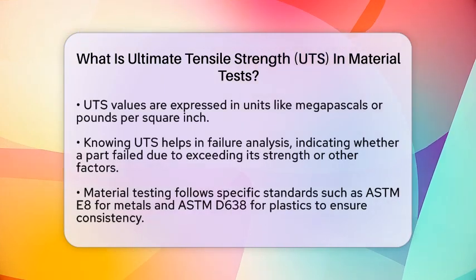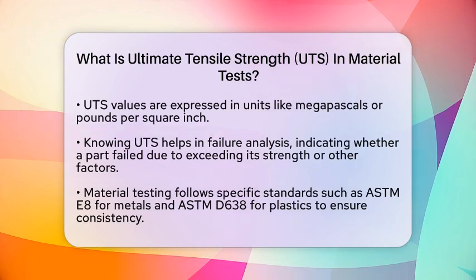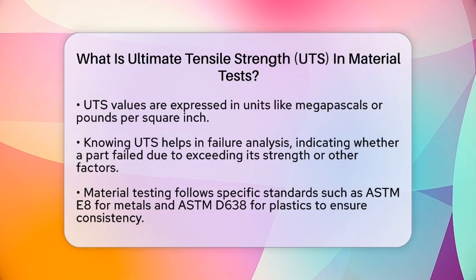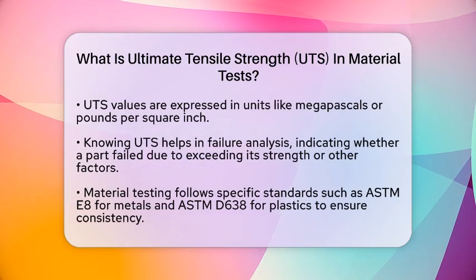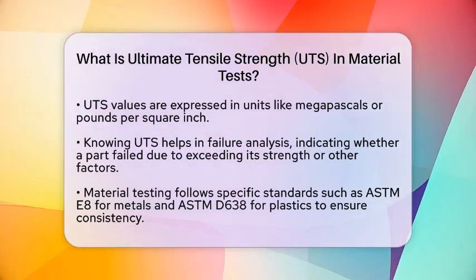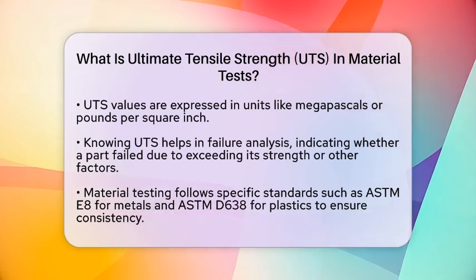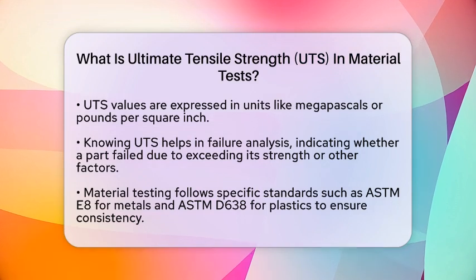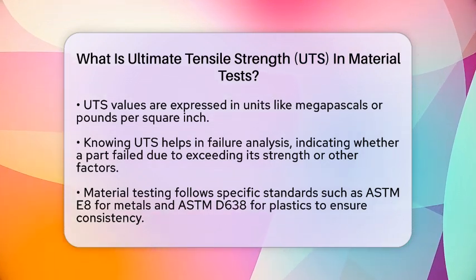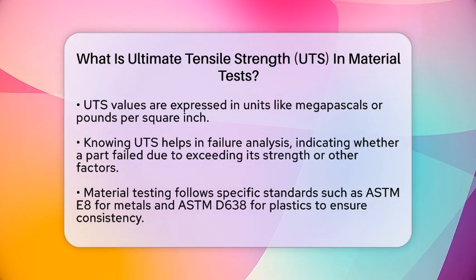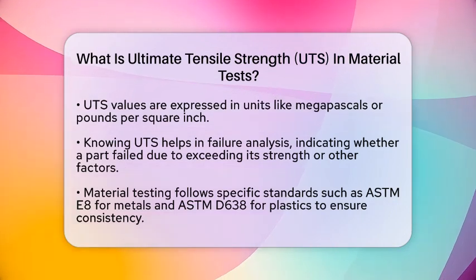Designing material tests involves setting specific parameters, such as the size of the specimen, the rate of pulling, and the testing standards. For metals, standards like ASTM E8 or E8M specify how to conduct these tests to get consistent results. For plastics, ASTM D638 is used. These standards ensure that the UTS measurements are reliable and comparable across different tests and industries.